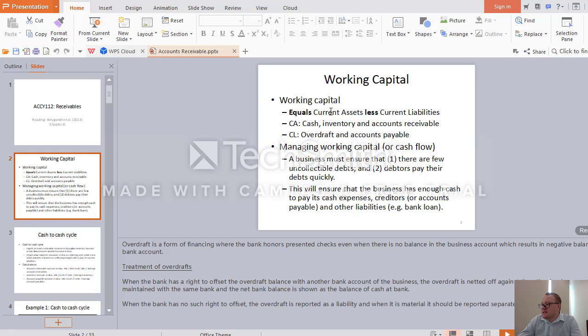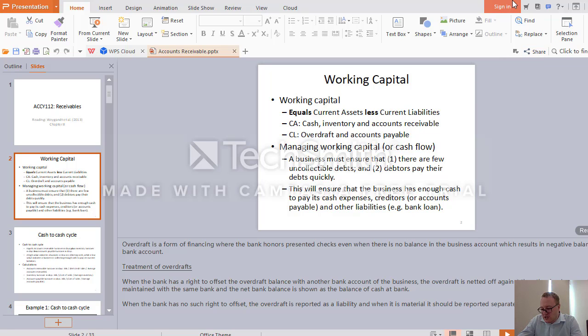Working capital is defined as the difference between current assets and current liabilities. We include in current assets cash, inventory, and accounts receivable. And in current liabilities, we include accounts payable, but not only accounts payable, but also overdraft.